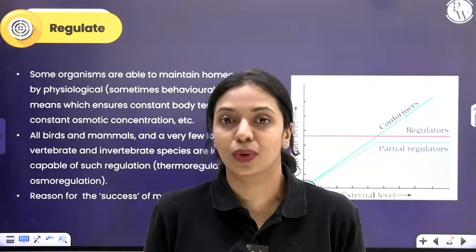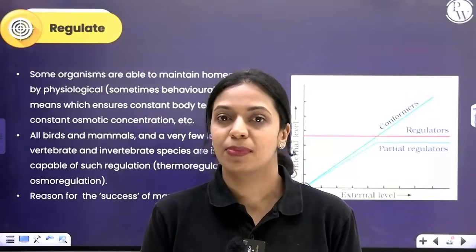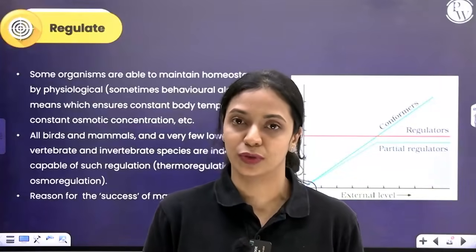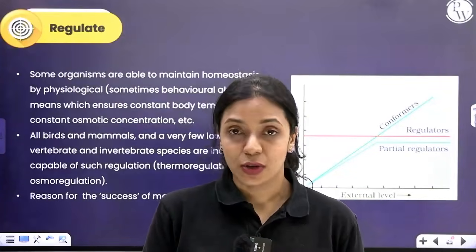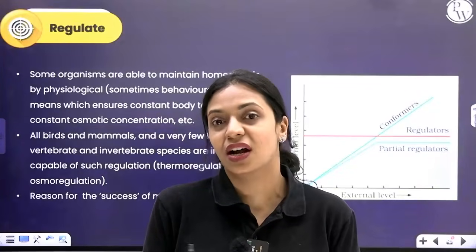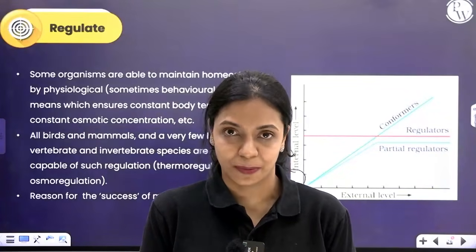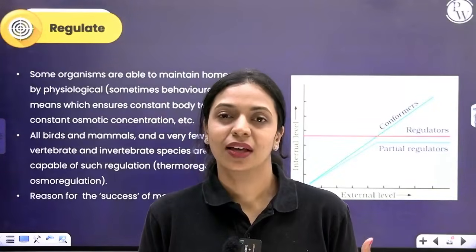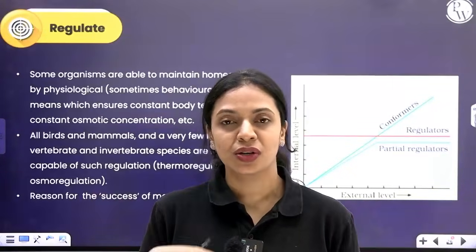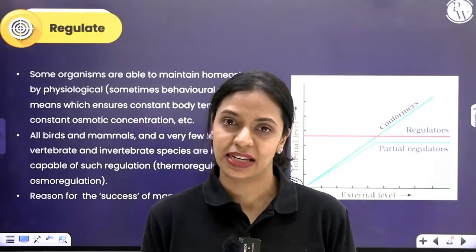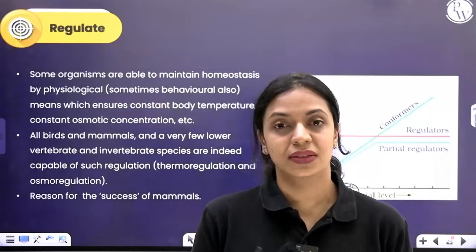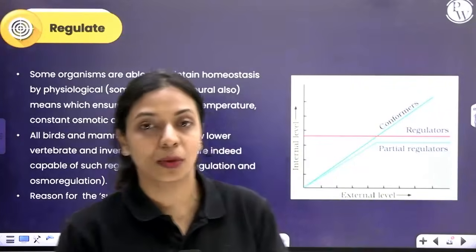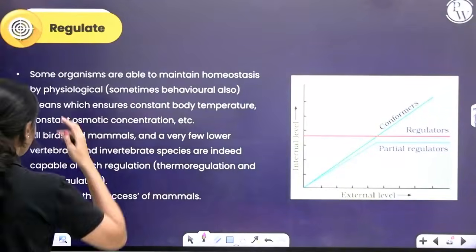What do you do when it's too cold? Behaviorally, you can add more layers, you can put on jackets and sweaters and all of those things. But also what you do physiologically is you start shivering. What happens when you shiver? When you shiver, heat is generated in your body. Okay? So that will make sure that your body temperature is maintained at around 37 degrees Celsius. So this regulation can happen either by physiological means or by behavioral means.